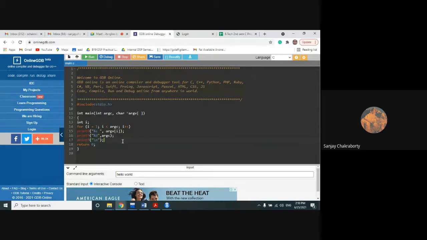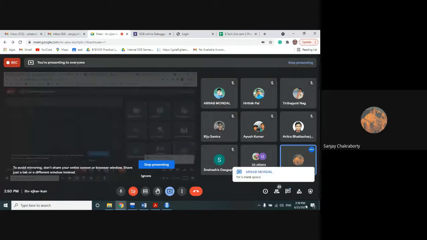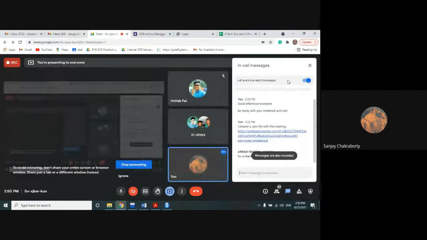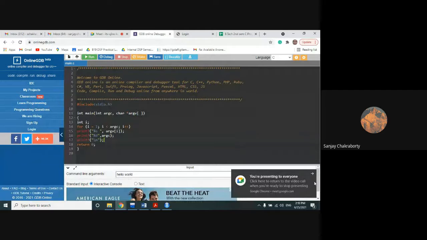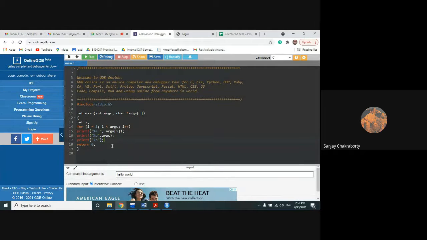The reason is that the first argument will be considered the name of your program. No, not for blank space or null. The first default argument is equivalent to the name of your program.